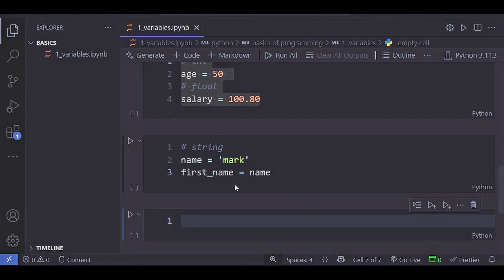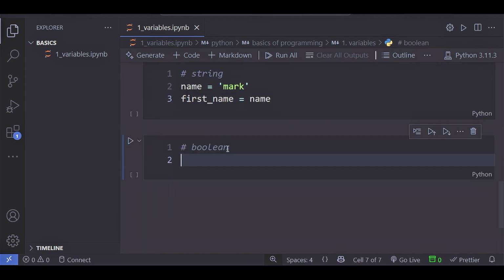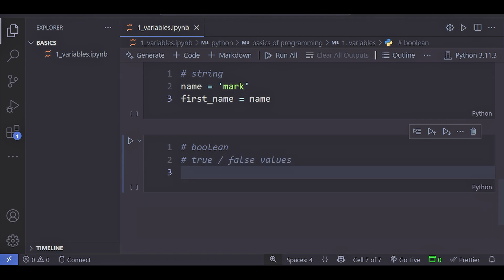Also, we have the Boolean variables. Boolean variables are a specific type of variables that only contain two values, which are true and false. Boolean variables are very used in conditions, so we use them as a break or as a start of a certain condition in our code.